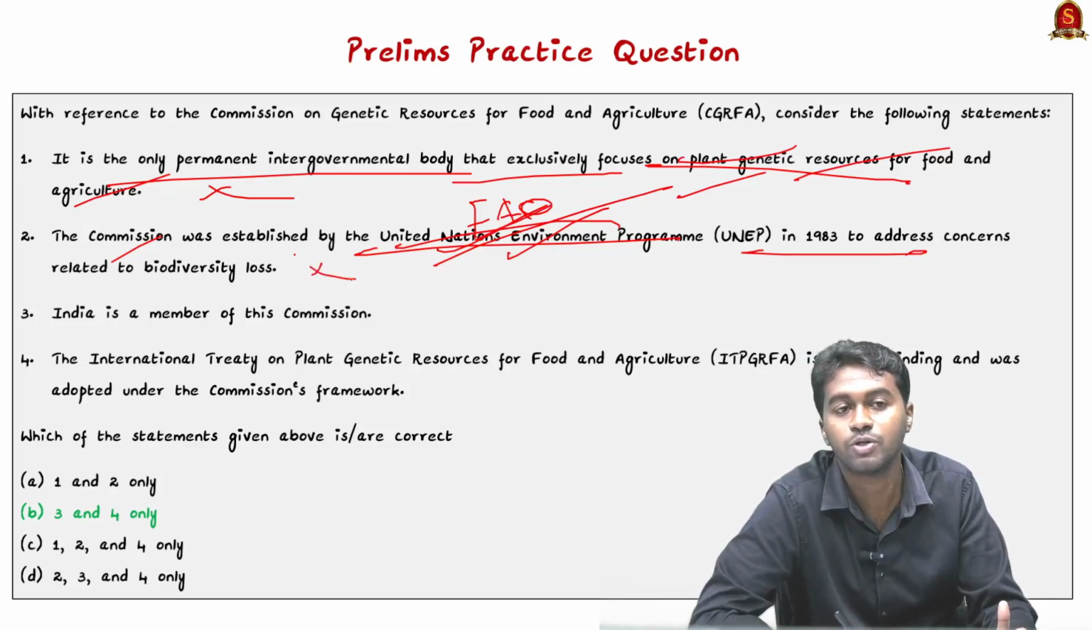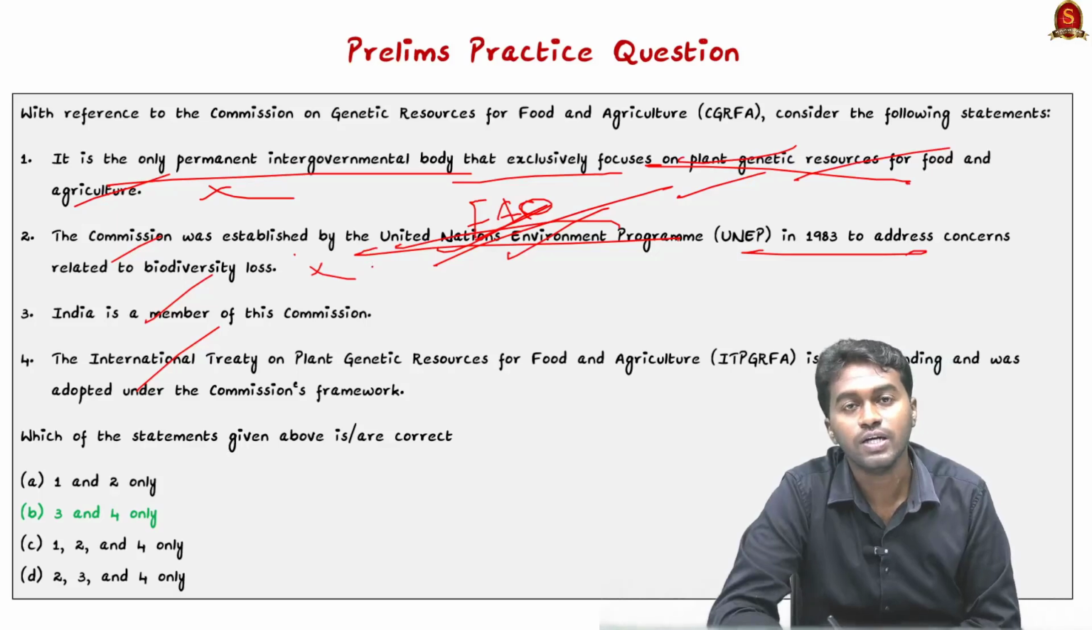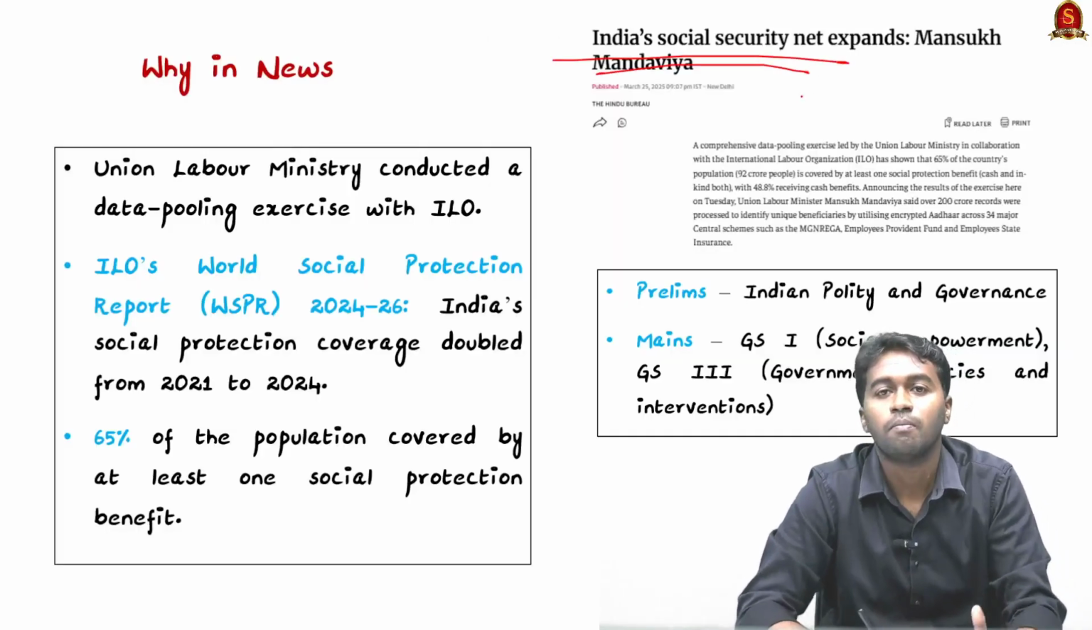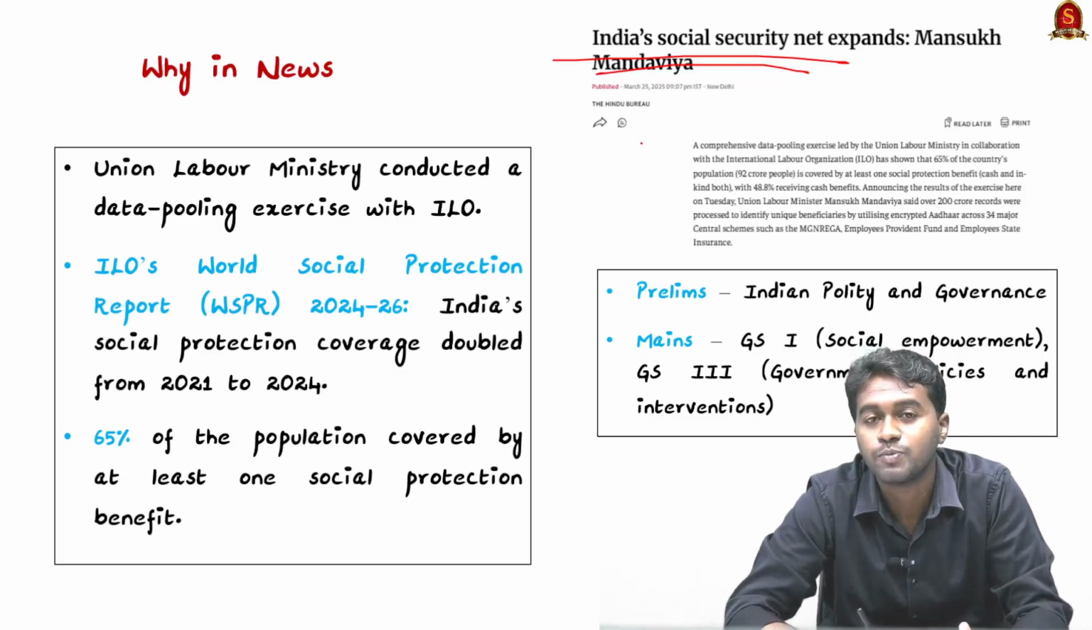So there, statement 2 also goes wrong, and statement 3 and statement 4 are correct. So with this we will move to the next article. India's social protection net expands, by Mansukh Mandaviya. The article is taken from the newspaper The Hindu.